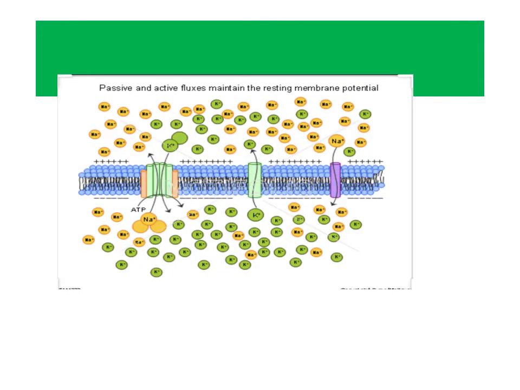This is the diagram to illustrate the sodium and potassium pump and the movement of potassium from the inside of a cell to the outside of a cell, because the membrane is more permeable to the potassium ion during the resting membrane potential.